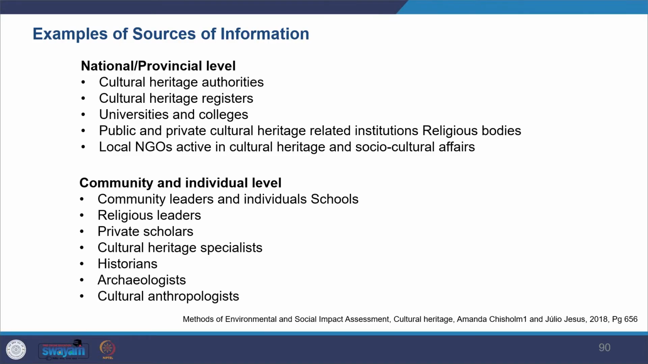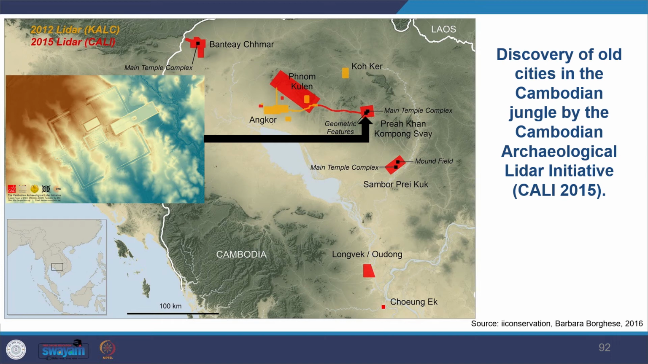So if you look at this example here of sources of information, at the national level, you can have all the authorities, culture-related ministries and departments, museums, and universities. And then at the community and individual levels, you can have schools, religious leaders, and so on. And then here, on how the technology is being used, you can see LiDAR has been used for discovering cities, and how to work under shallow waters also, to delve more into it.